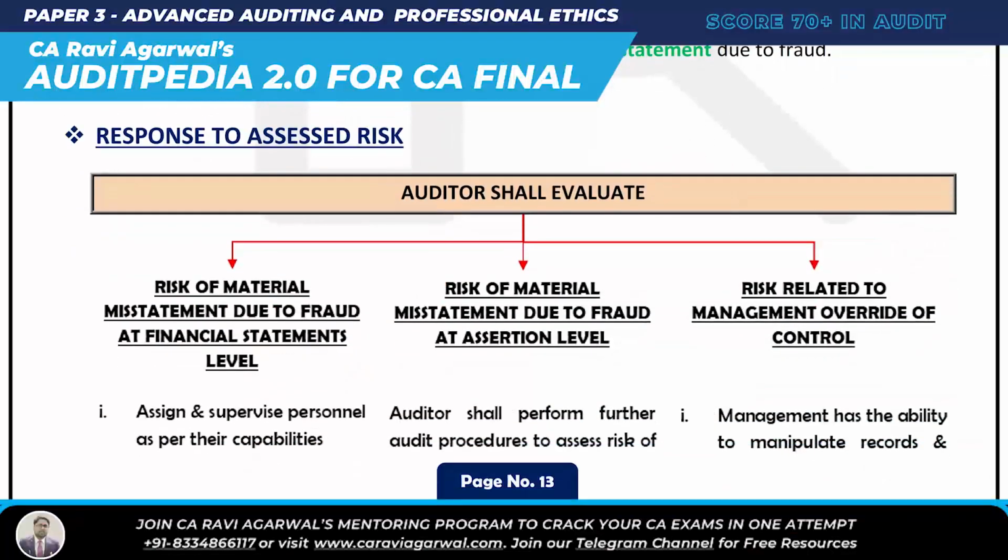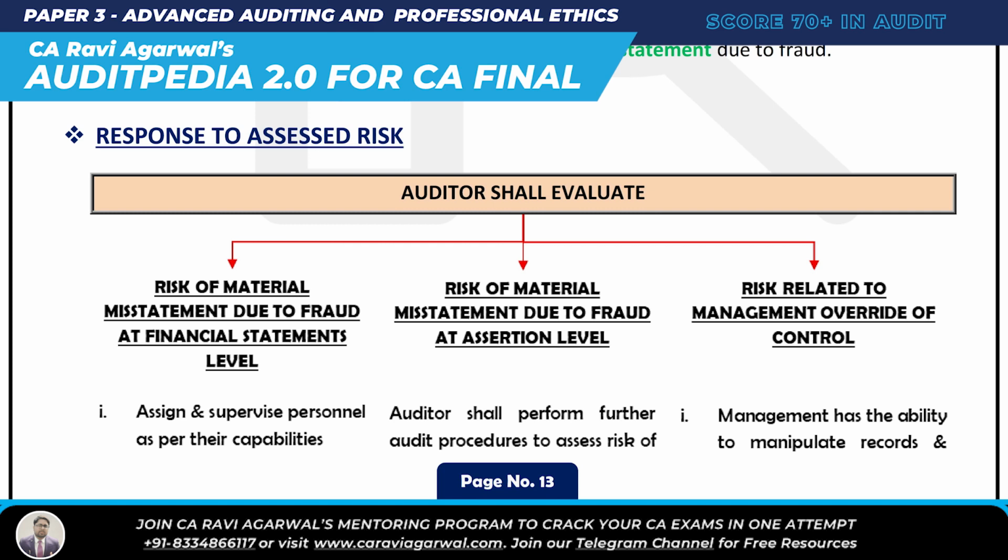Okay, then there is a question: response to assessed risk. Now you have to respond to assessed risk. So the auditor shall evaluate risk of material misstatement due to fraud at financial statement level, that is the overall level, risk of material misstatement due to fraud at assertion level, that is a particular level, and risk related to management override of control. Management has made a system and they themselves are overriding it. So here you have assessed the risk, you have identified the risk, and now you are responding to that particular risk.